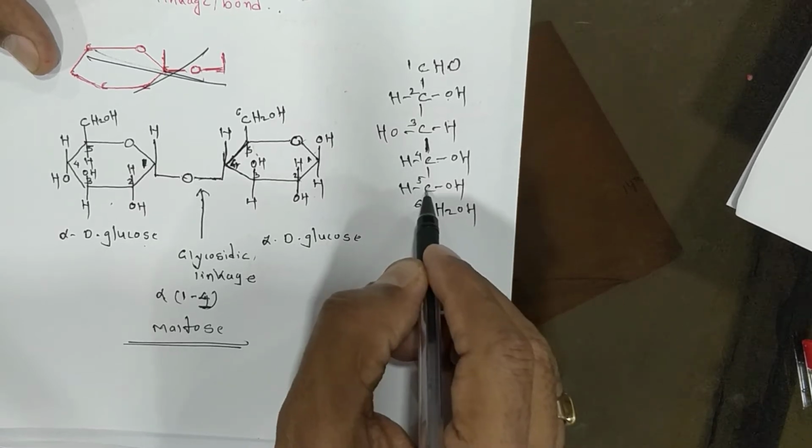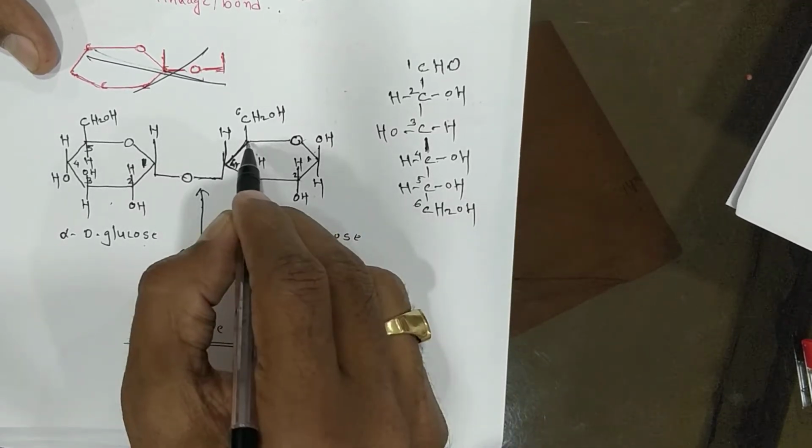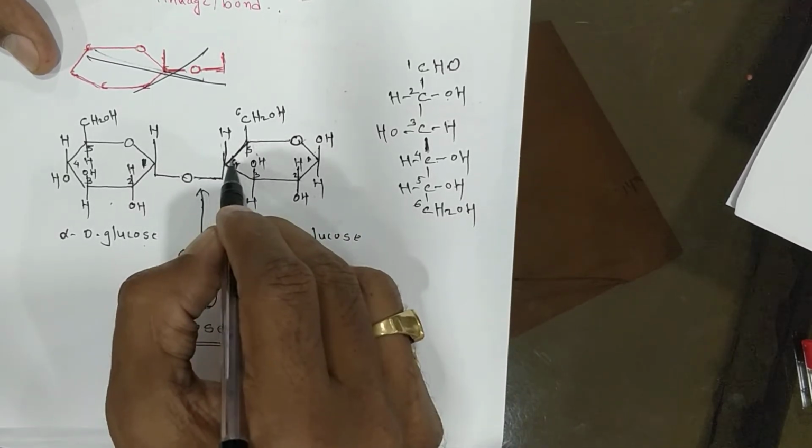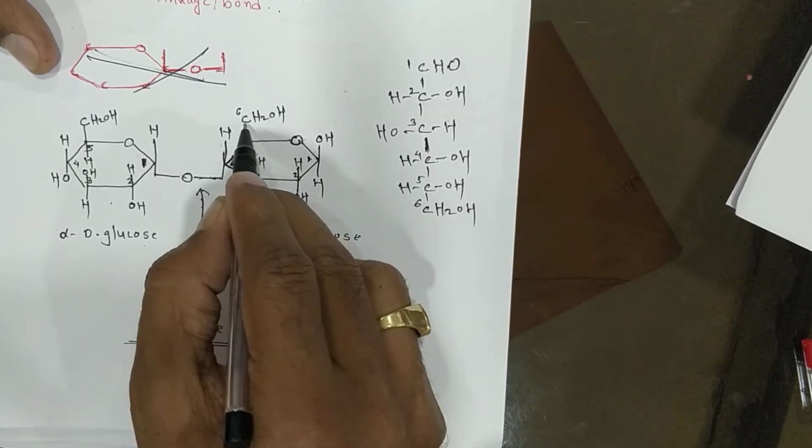Afterwards 5, this carbon 5 came, this is joined, and 6 is CH2OH.